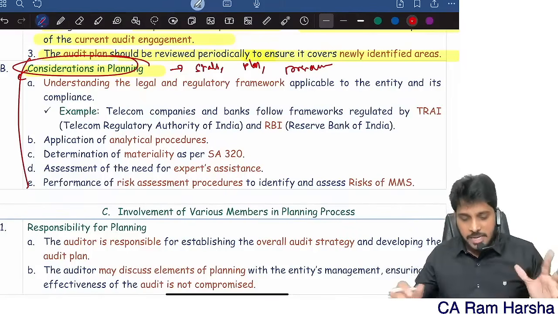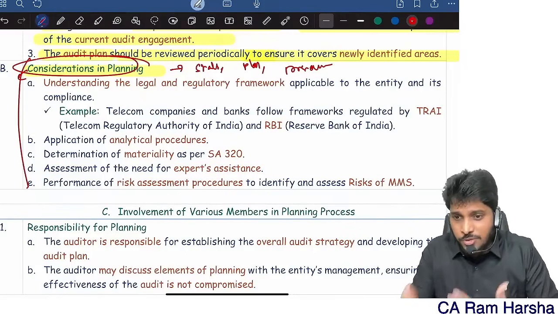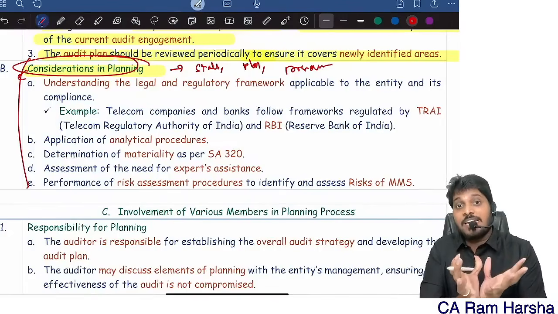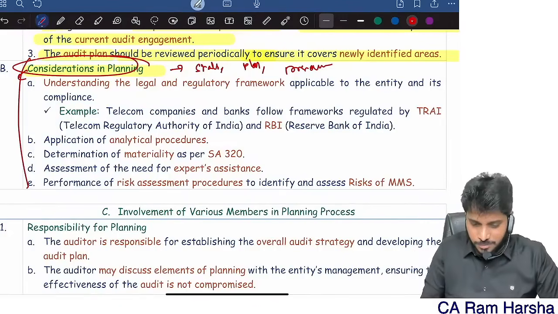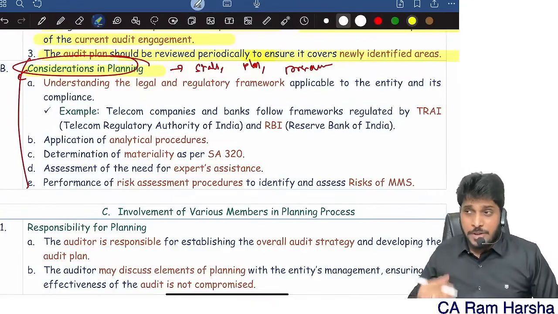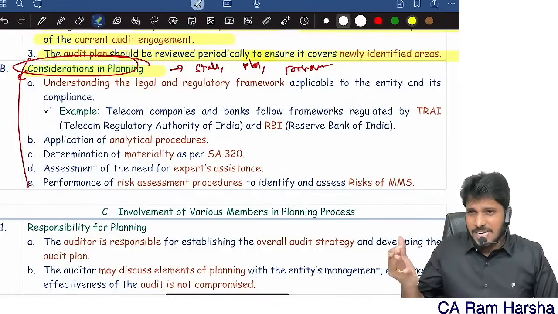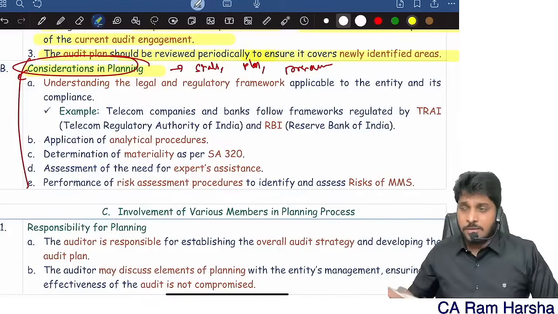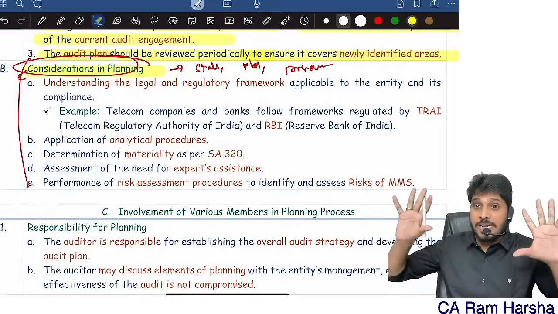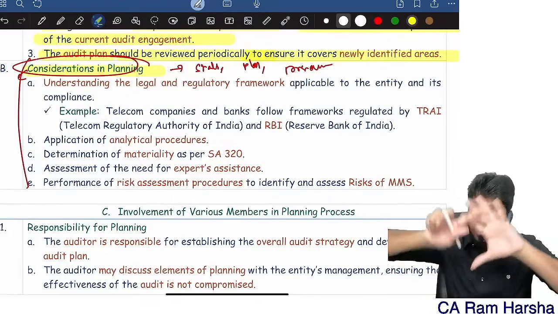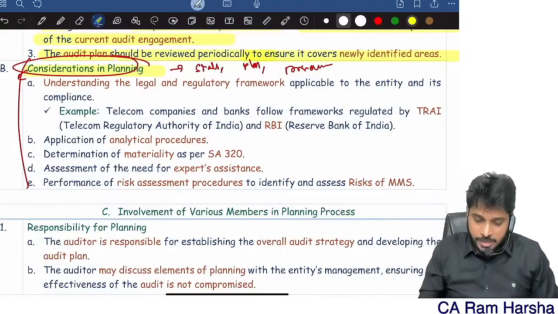Okay, fine. Planning. Anyhow, this planning chapter I'm revising with you now thoroughly, where I'm giving you crystal clear clarity on what exactly the terms are. So what are the considerations? When you're planning, whether you're developing strategy, plan, or program, leave it aside. You want to plan an audit of a client. You want to conduct an audit of a particular company. What should you consider when you're planning the audit?